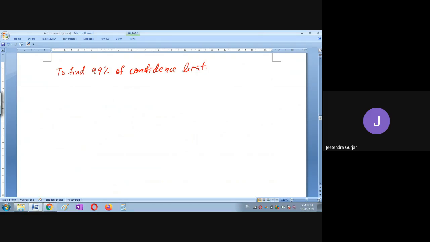Okay, so what we have to remember is x bar minus 2.58 into sigma upon root n, which is less than mu, which is less than again x bar plus 2.58 sigma upon root n. So therefore please simplify and tell me what is the answer you are going to get here, students.